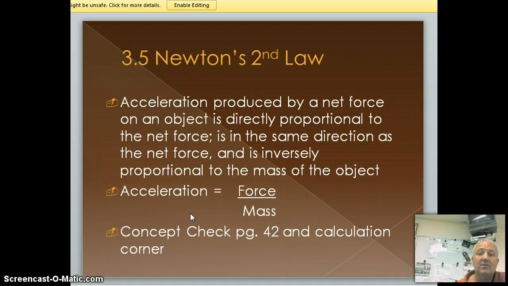So that takes it to Newton's second law. And to put it technically, the acceleration produced by a net force on an object is directly proportional to the net force, is in the same direction as the net force, and inversely proportional to the mass of the object. In other words, what we're saying is that if I have more force, I get more acceleration. The more mass, the less the acceleration.